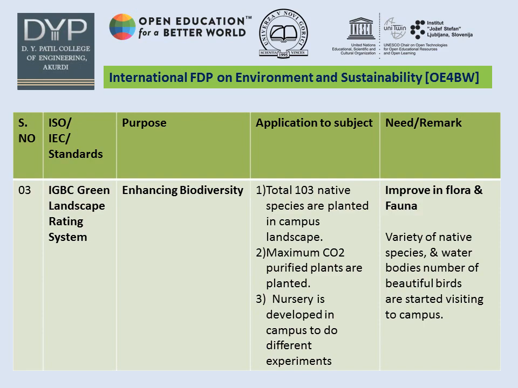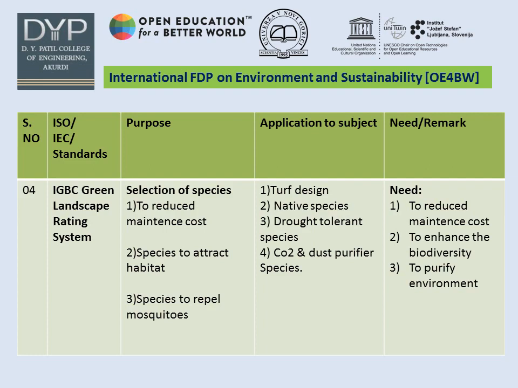Next point is enhancing biodiversity. Applications in this project are in the following way. Total 103 native species are planted in campus landscape. Maximum CO2 purifier plants are planted. Nurseries are developed in campus to do different experiments, and the need of these points is improving flora and fauna, variety of native species and water bodies. A number of beautiful birds are starting to visit this campus.